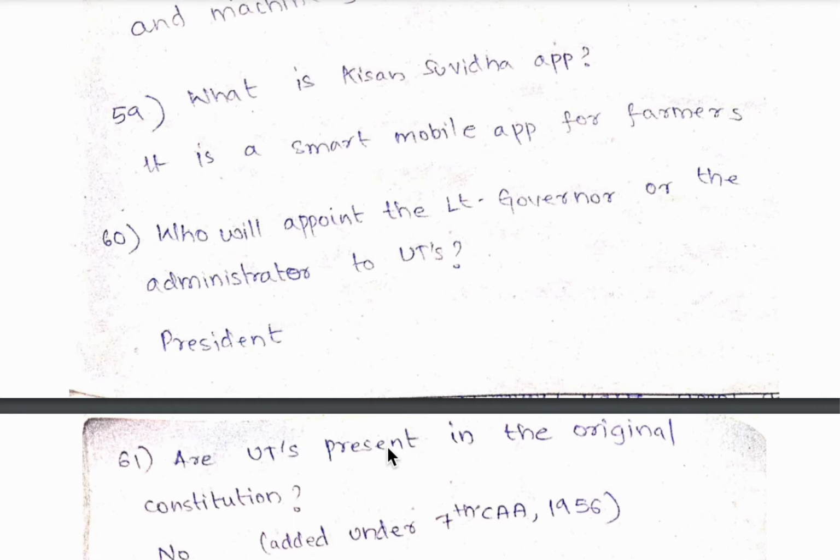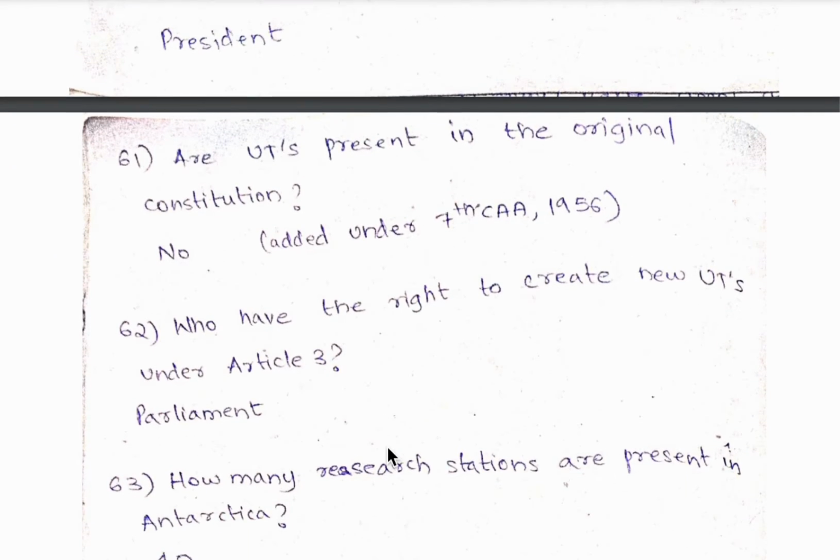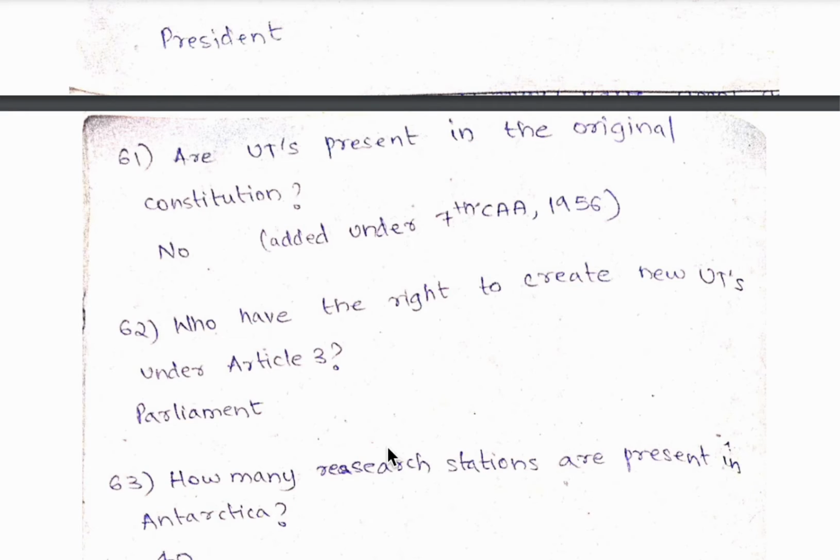60th question, who will appoint the lieutenant governor or the administrator to union territories? It is the president. 61st question, are union territories present in the original constitution? No, they were added under the 7th Constitutional Amendment Act 1956.